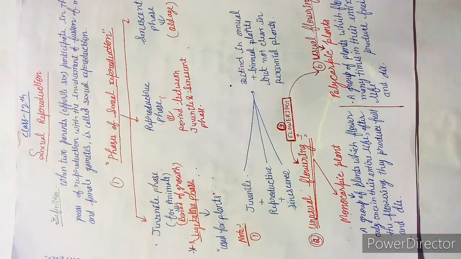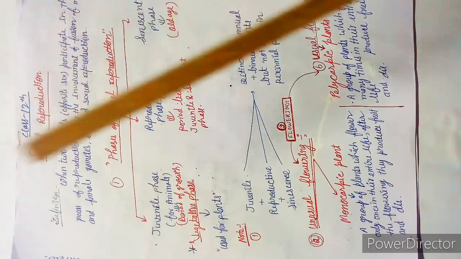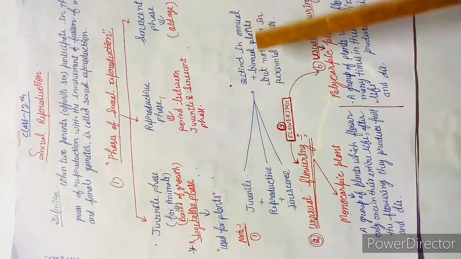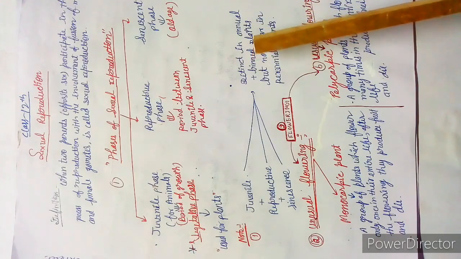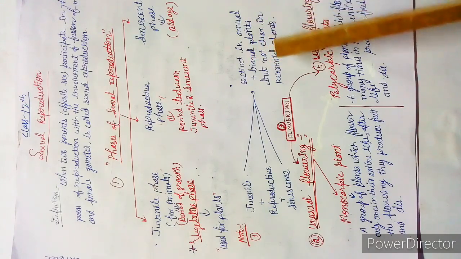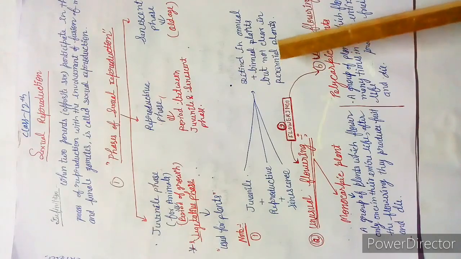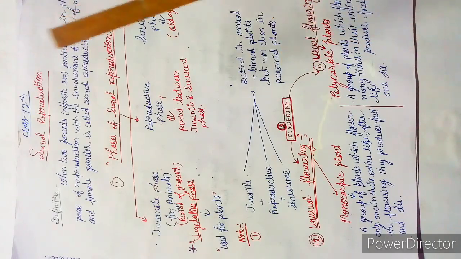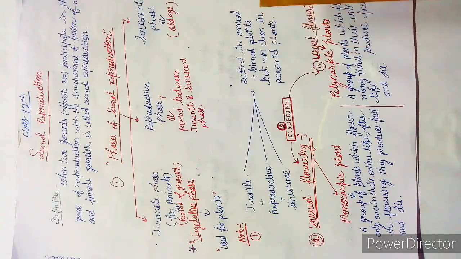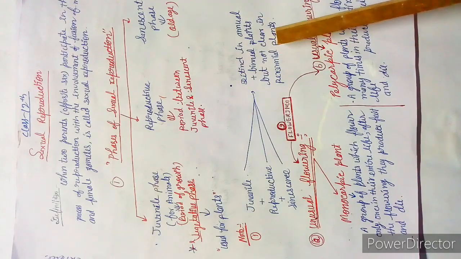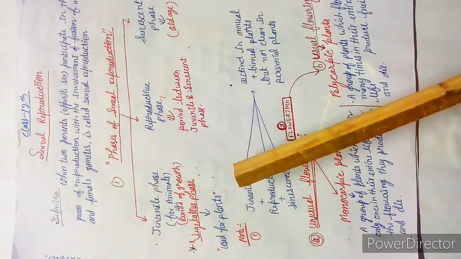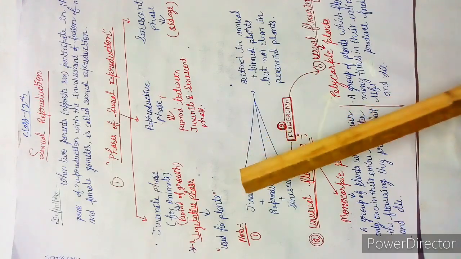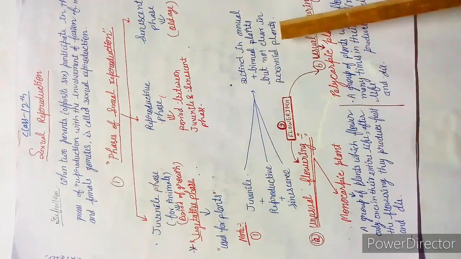So the phases are distinct in annual plus biennial plants, which complete their life in 2 seasons or 2 years, but not clear in perennial plants. The plants which survive for more than 2 years are known as perennial plants. So these phases are clearly observed in annual and biennial, not in perennial plants.